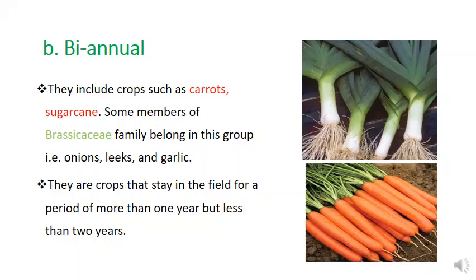We have crops like sugar cane or the cane family. They can stay for 18 months. That's when their maturity period is reached, and they have the right quantity or proportion of sugar to be processed. We have varieties like the leeks that are in your picture. They look like big onions. The garlic, those are biannual crops.